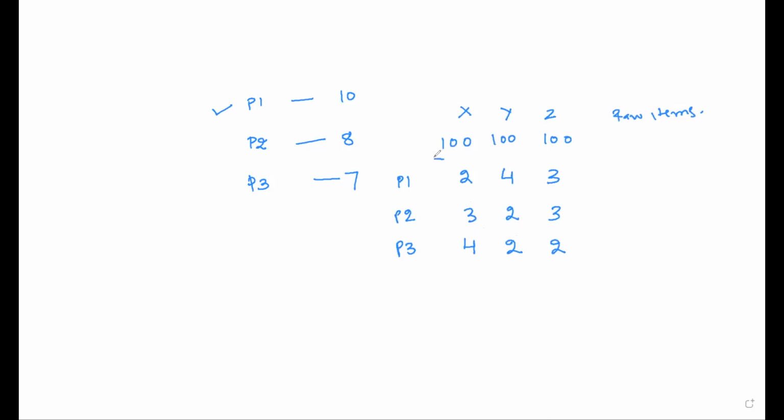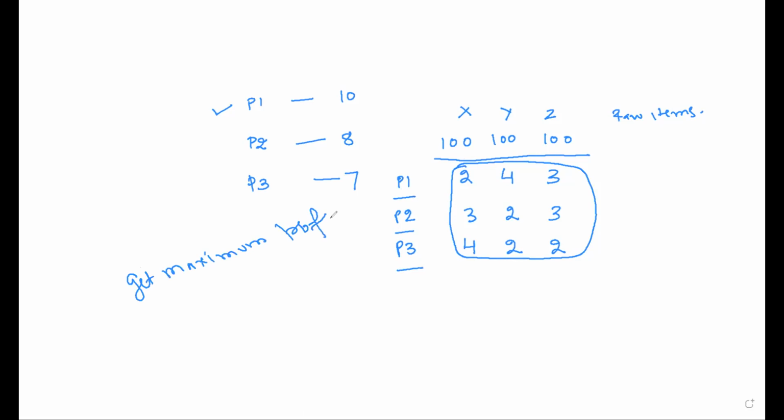So because I have a limited quantity of X, Y, and Z, and these are the quantities used by each product to be manufactured, how many units of P1, P2, and P3 should I manufacture so that I get the maximum profit? And finding a solution to such problems is the objective of linear programming. I hope that this example is absolutely clear.